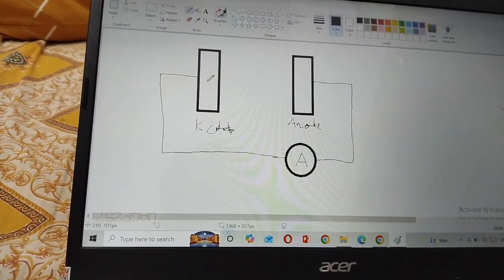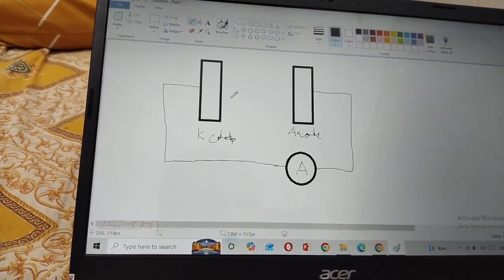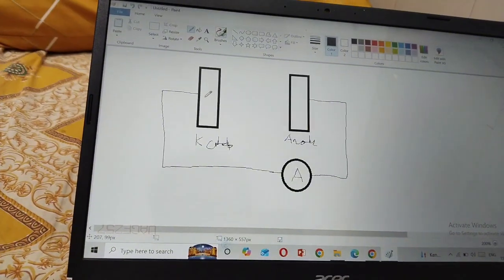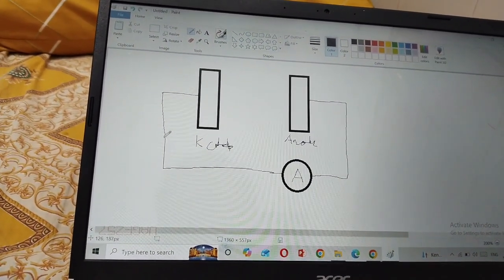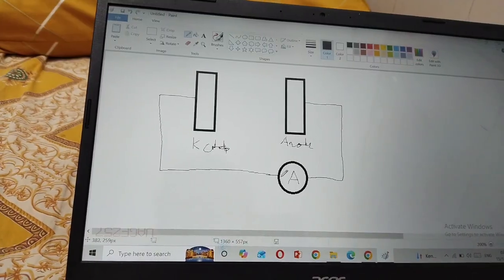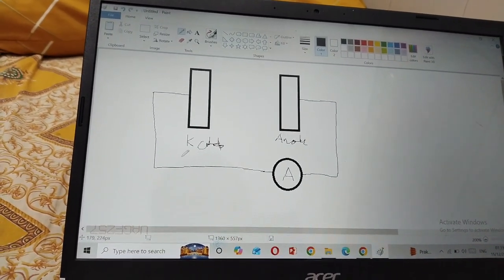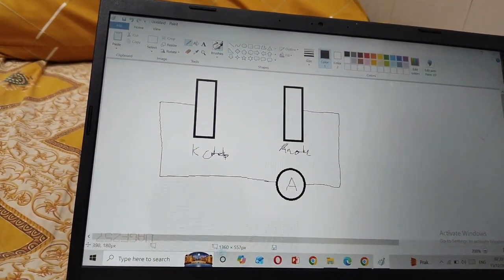So the cathode releases electrons, and the electrons go to the anode.